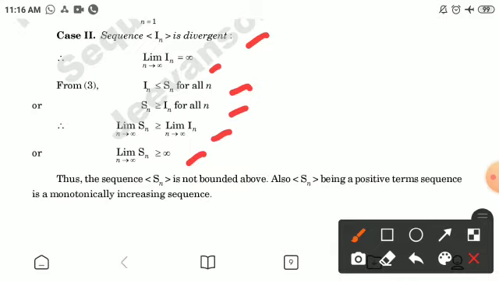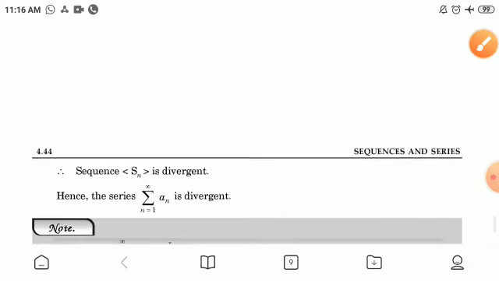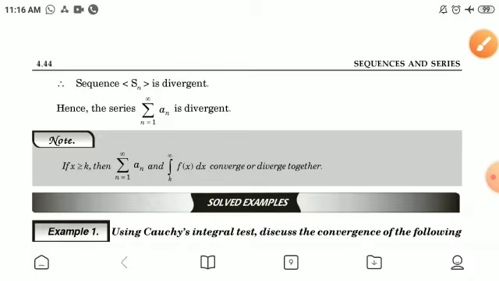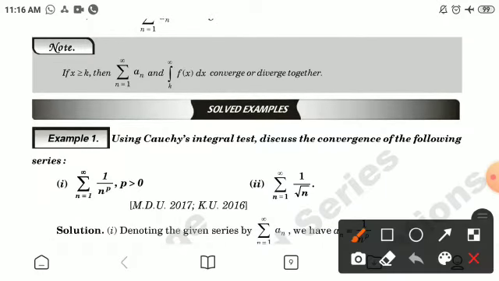Thus the sequence s_n is not bounded above. Also, s_n being a positive term sequence is a monotonically increasing sequence. Therefore the sequence s_n is divergent, hence the series is divergent. Making a note: if x is greater than or equal to k, then summation a_n and the integration of f(x) from k to infinity converge or diverge together.